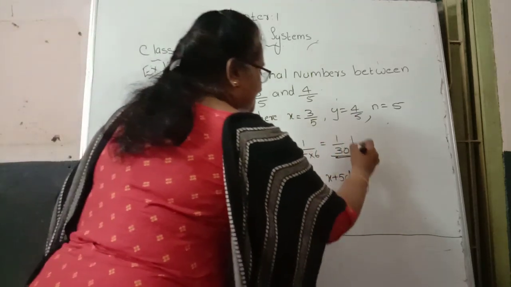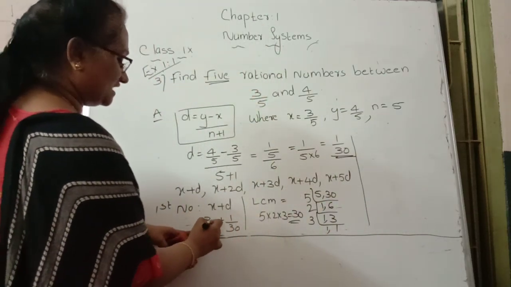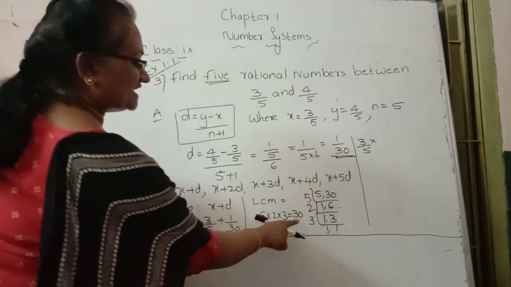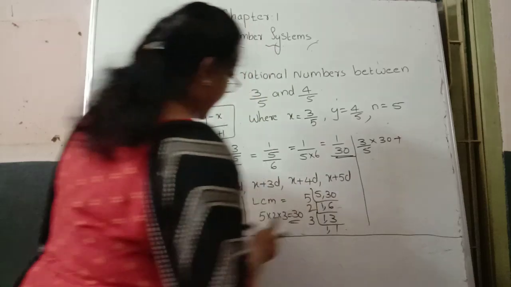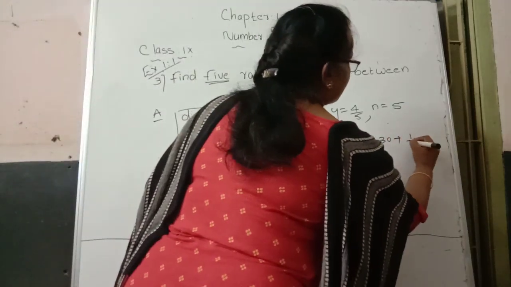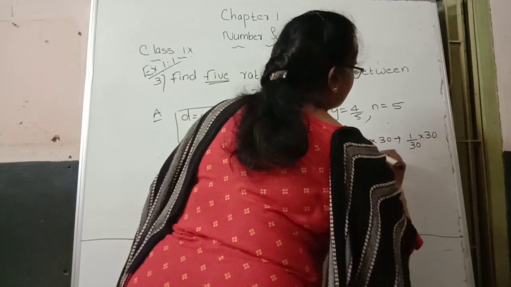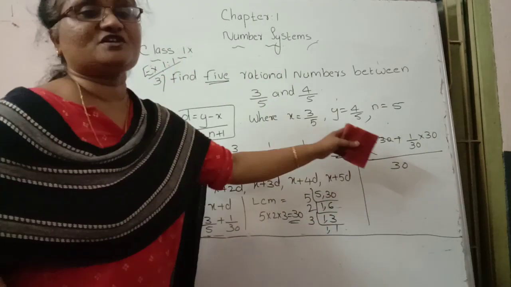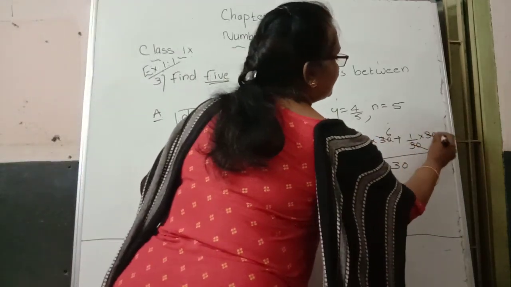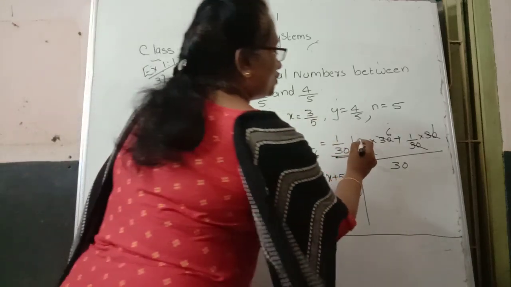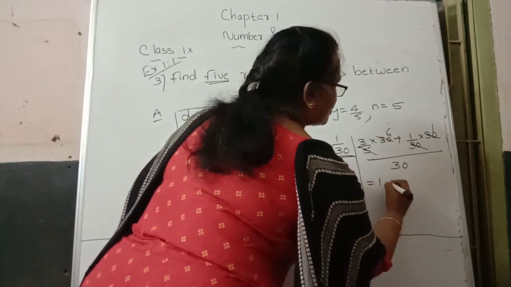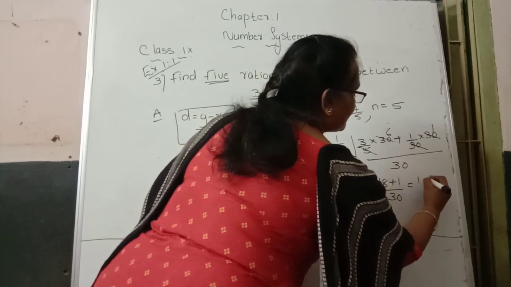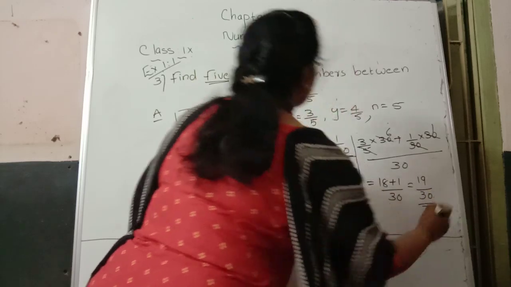Then using this LCM, we find the first number. Here the first fraction is 3 by 5, multiplied with the LCM 30, plus the second fraction 1 by 30, which we also multiply with the same LCM 30, whole divided by the LCM 30. 5 and 30 cancel: 5 sixes are 30, and 30 and 30 cancel, leaving 1. Again numerator: 3 sixes are 18, plus 1 into 1, over the denominator 1. 18 plus 1 comes to 19 by 30, which is our first number.